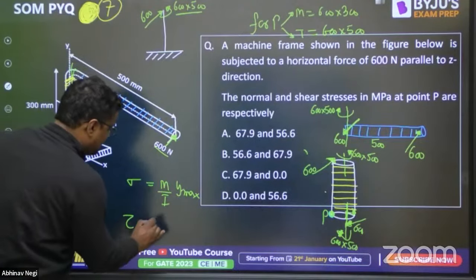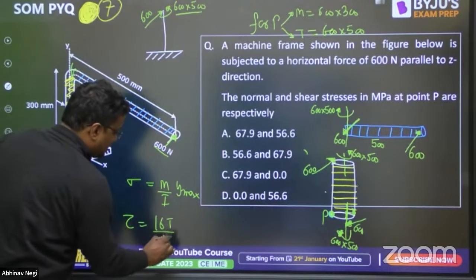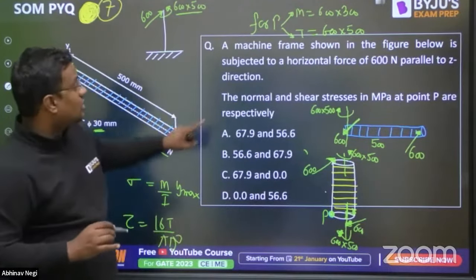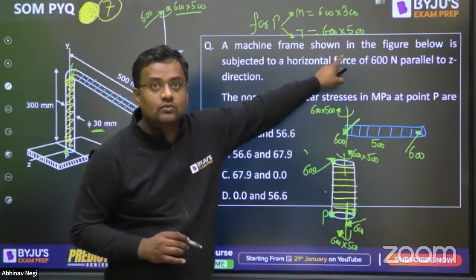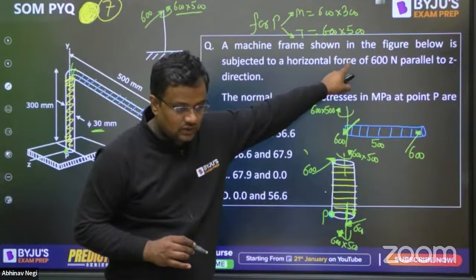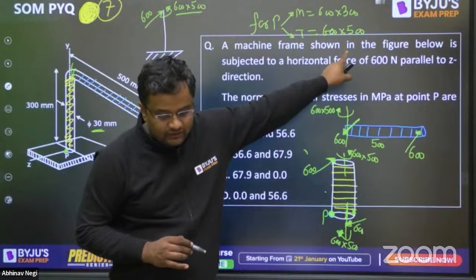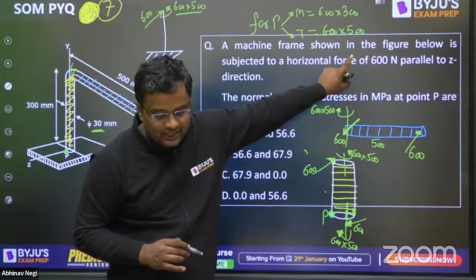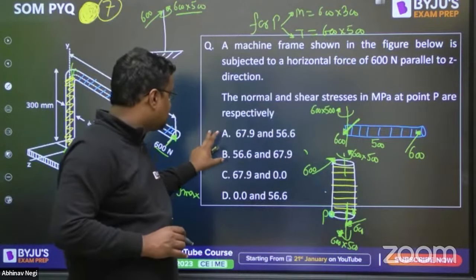And what is tau max? 16T by pi d cube for solid circular sections. So what is torque? This value. Have you understood? Solving from here, you will be getting 67.9 and 56.6. This option.